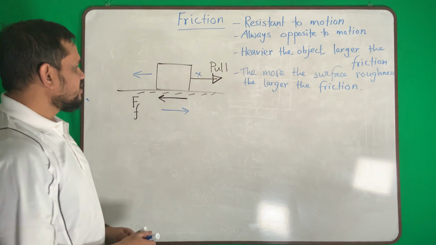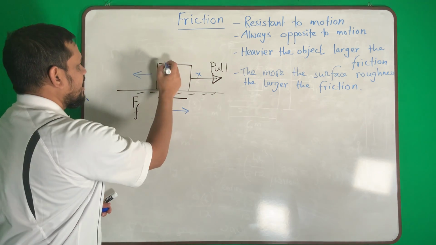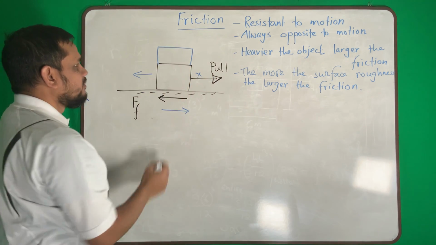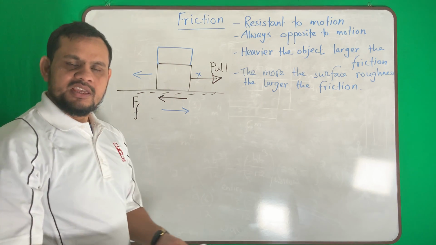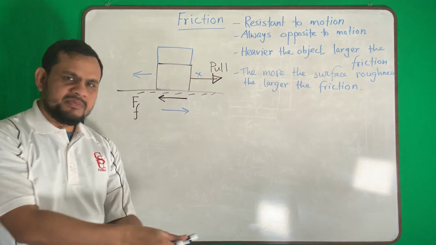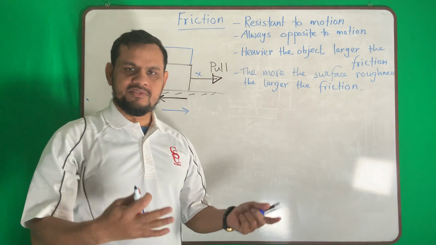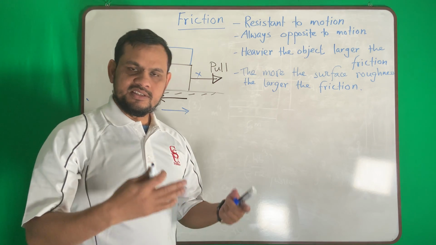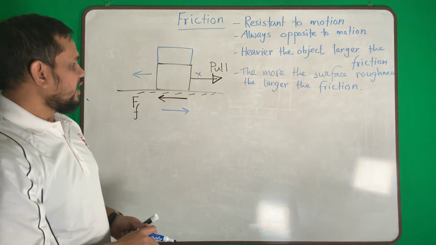Heavier the object, that means whatever my friction force is in this case, if I add more load, then my friction will be higher. It is common sense. If you want to pull something light, it's very easy. But if you want to pull something heavier, it is difficult because as it is heavy, the friction is also larger. Okay, then the surface.